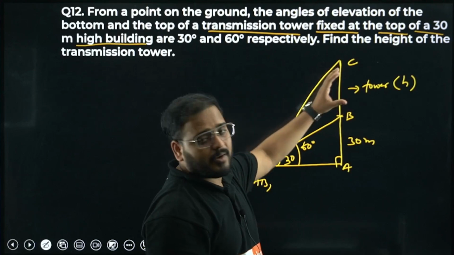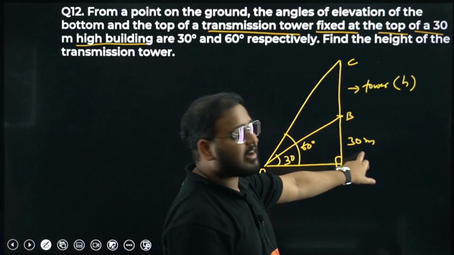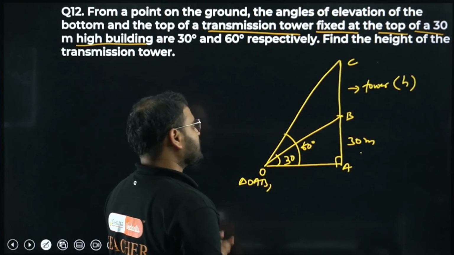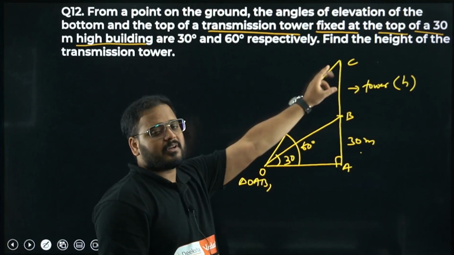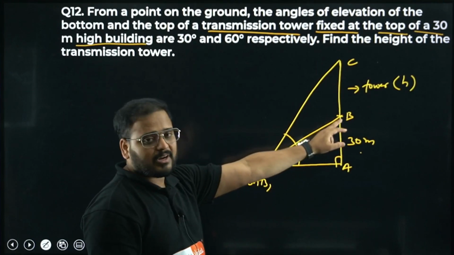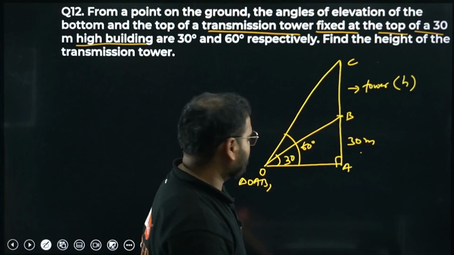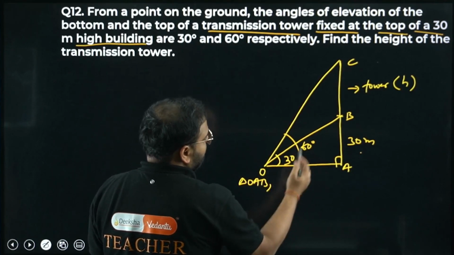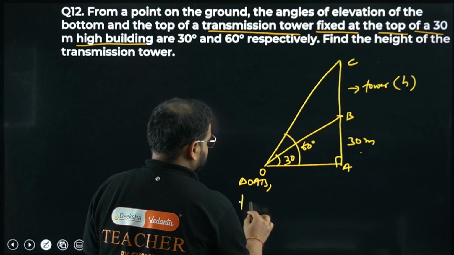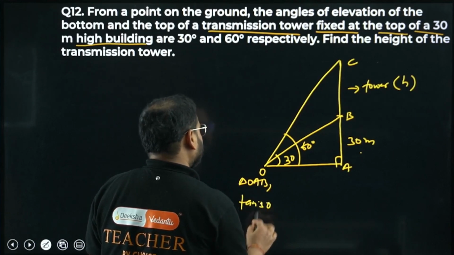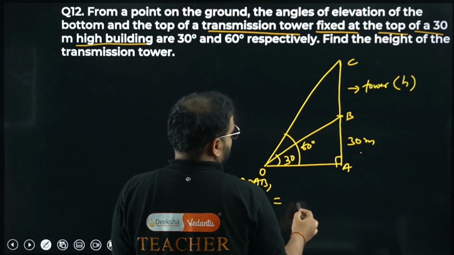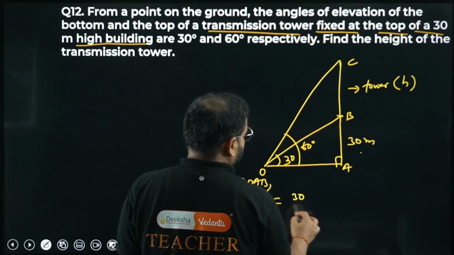The tower is fixed on the building, which has a height of 30 meters. The angle of elevation from here for the top of the tower is 60 degrees. For the bottom of the tower, which is the top of the building, it is 30 degrees. Triangle OAB. Tan 30 is AB by OA, so 30 by OA.